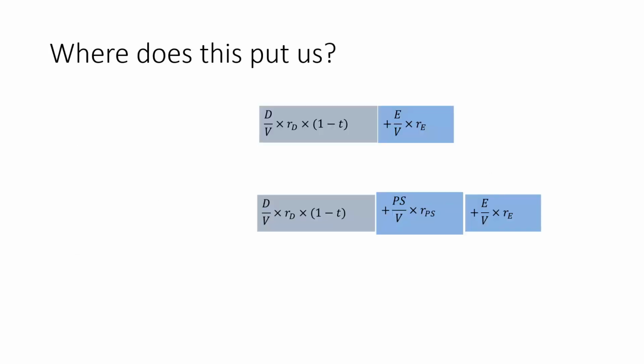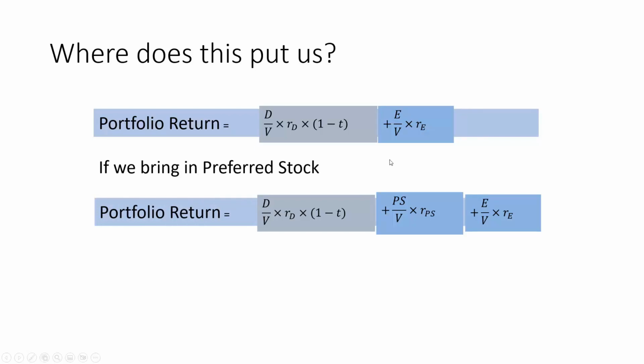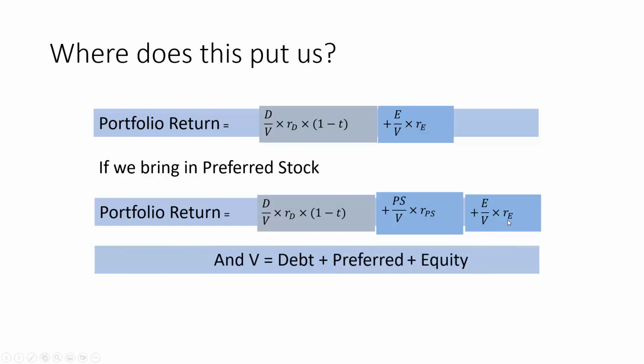So what does this do to us? This was our original formula, right? The debt part and the equity part. Now we have this. As soon as we bring in the preferred stock, we have the debt part, the preferred stock part. So this is the contribution of preferred stock divided by the total value times return on the preferred stock, and the contribution of equity to the total value times return on equity. And so therefore the total value is the value of debt plus value of preferred stock plus value of equity.